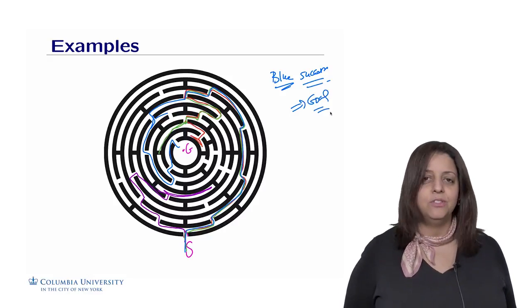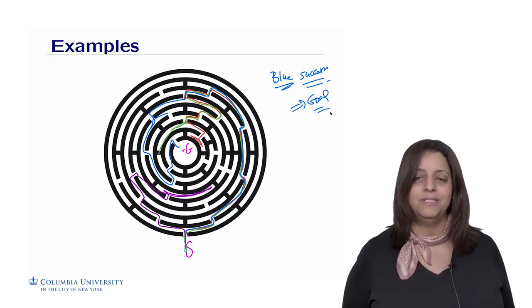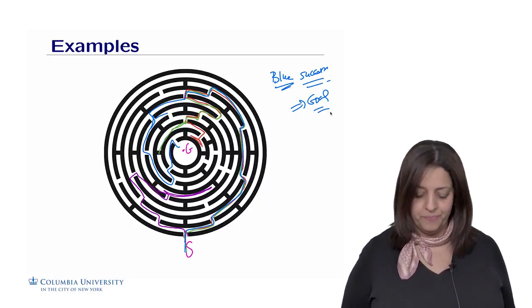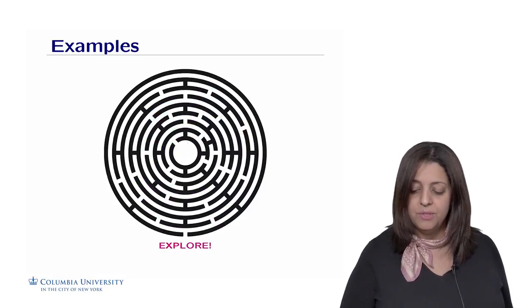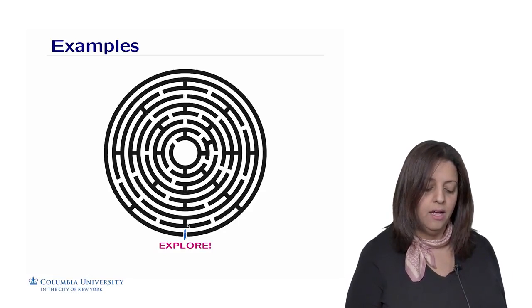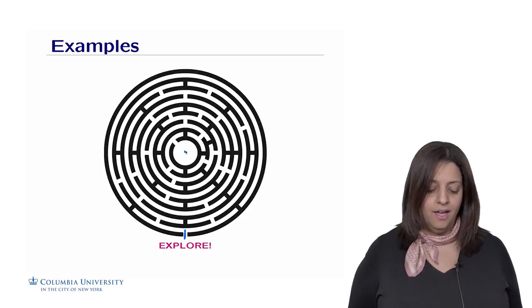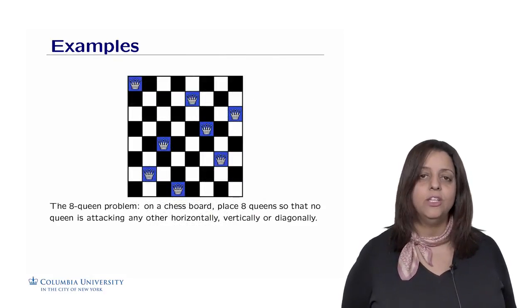All right, so what did I do? I just explored my search space to find one possibility, one path that led me to the goal. So what search agents do in general is something similar. They would explore the search space to find a path between the start and the goal of the search problem. Another toy example is called the 8 queens problem.